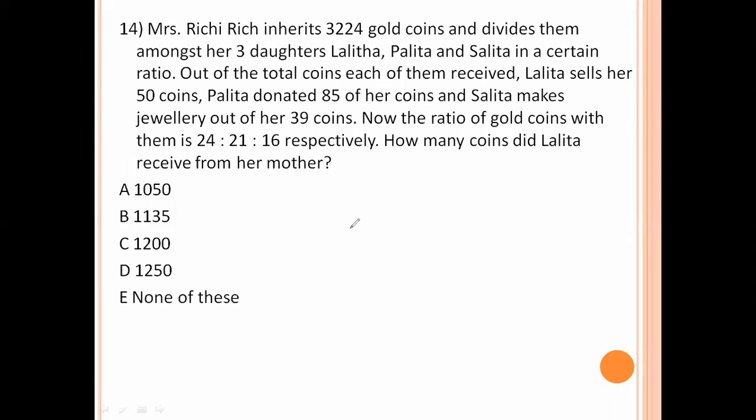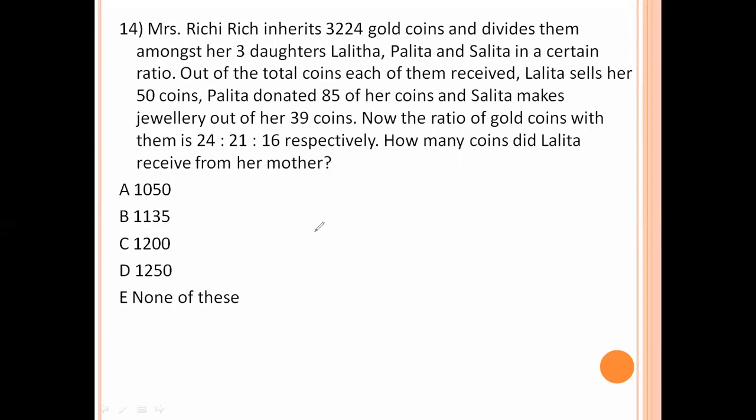Mr. Richie Rich inherits 3,224 gold coins and divides them among her 3 daughters Lalita, Palita and Salita in a certain ratio. Out of the total coins each of them received, Lalita sells her 50 coins, Palita donated 85 of her coins, and Salita makes jewelry out of her 39 coins. Now the ratio of gold coins with them is 24:21:16 respectively. How many coins did Lalita receive from her mother?